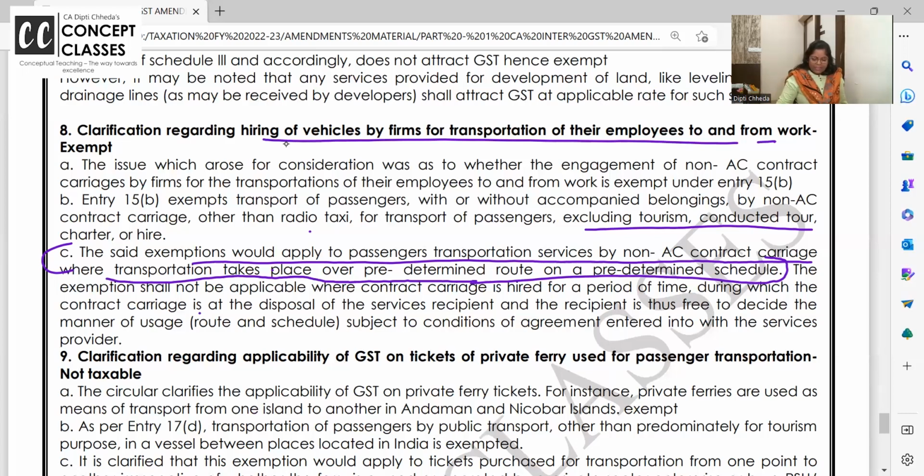Followed or not, I think we'll have to read it 2-3 times. And always I'm saying, if these transport services are for tourist purpose, they take us from Sri Salem in a boat and they help us visit all those, what do you call it, fort or cave, and show everything and bring us back. All these ferries and all are very well taxable.